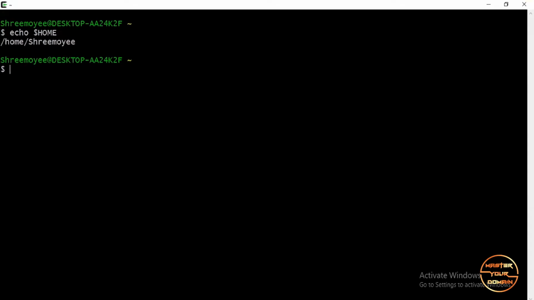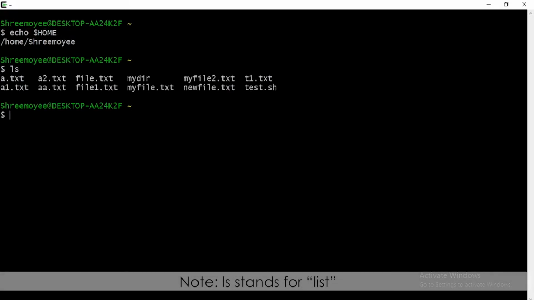Alright, now I want to see what are the different files and directories in my home directory. For that the command is ls. ls is a short form of list, so it lists all the files and directories that are under my home directory right now. Like a1.txt, a2.txt, file.txt, these are all files, and mydir is a directory.